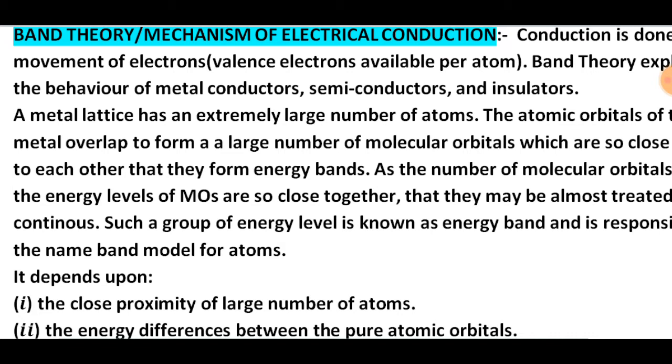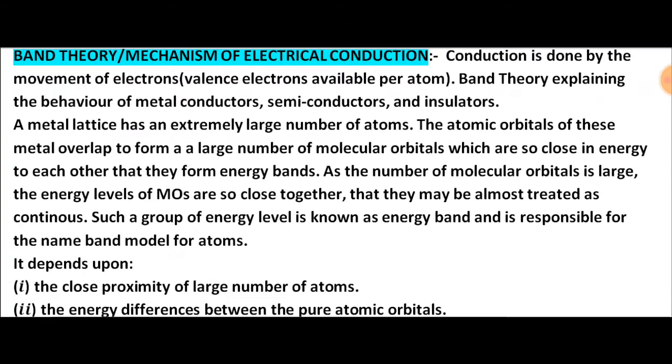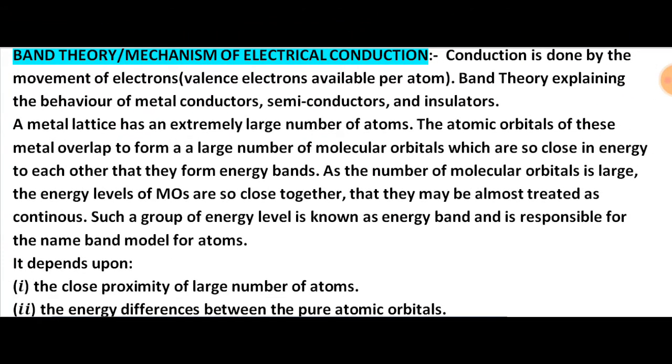First, the close proximity of a large number of atoms, and second, the energy difference between the pure atomic orbitals. So, band theory speaks about three types of bands. Valence band, where the valence electrons are found; conduction band, where the electrons jump; and the difference of energy between the conduction band and valence band, which is known as the energy gap.